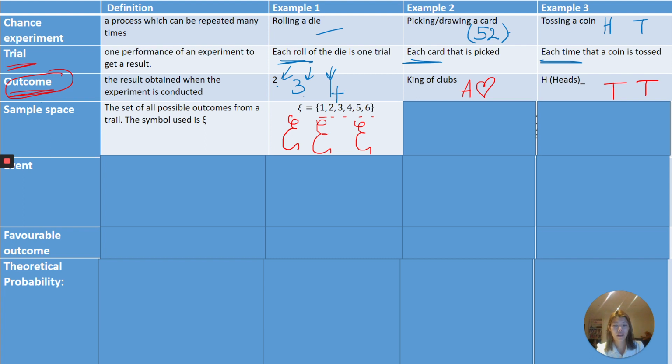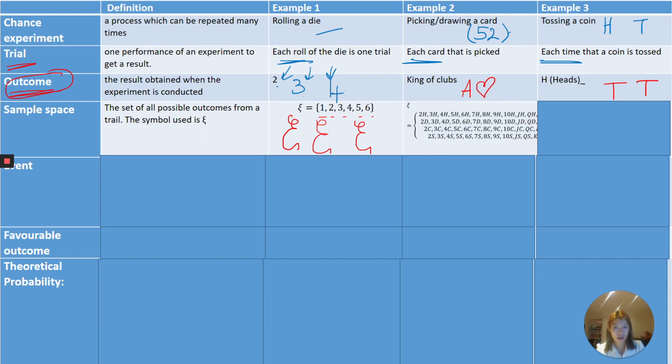So what are the outcomes of drawing a card? This is going to take me forever to write. There's 52 outcomes. It ranges from 2 of hearts, 2 of diamonds. Then we have, change of color pen to black, 2 of clubs and 2 of spades, and all the way to A. So there's a lot of outcomes in this sample space.